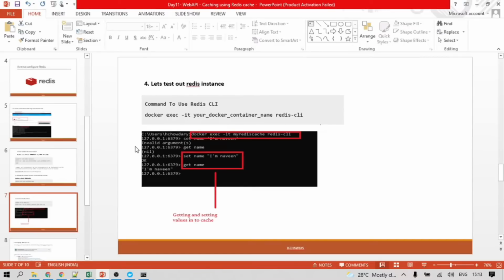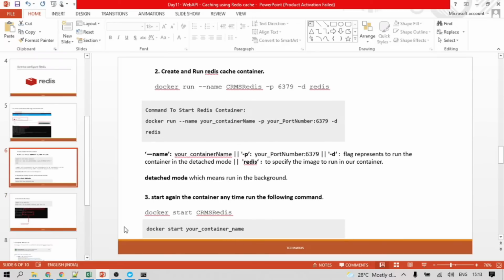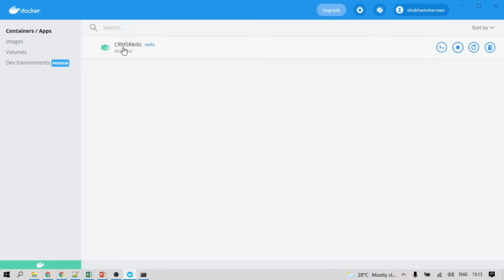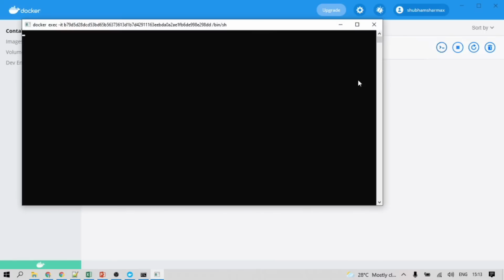Okay, so currently that is not being identified. CRMS Redis is running. Okay, so here we can open the CLI directly.